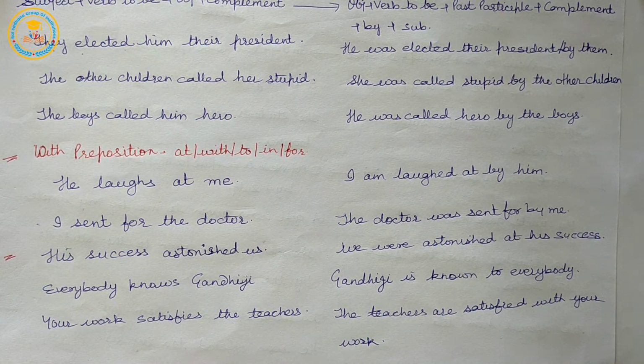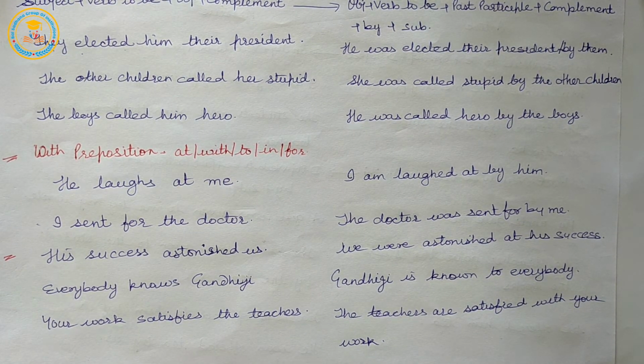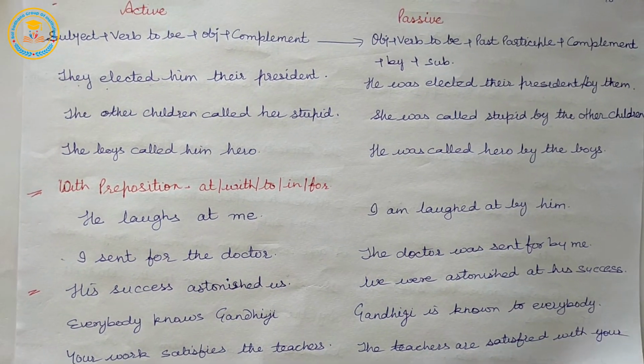Our next step is verbs with prepositions such as at, with, to, in or for. In active voice, sometimes in passive voice, you would have to use at, with, to, in instead of by, according to the expression of the active sentences.